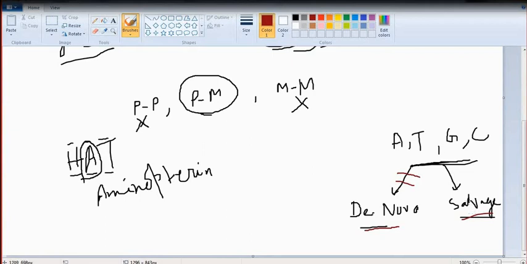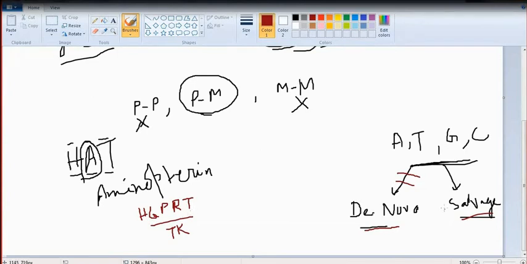To go for the salvage pathway, any kind of cell requires two different enzymes. One is known as HGPRT, another is known as TK. HGPRT is hypoxanthine guanine phosphoribosyl transferase.